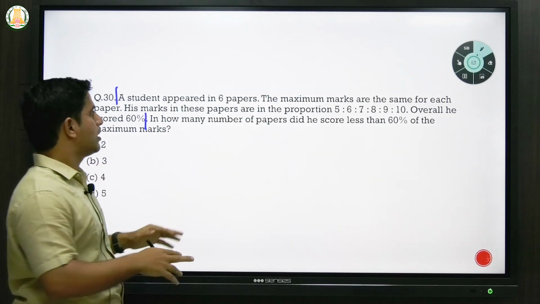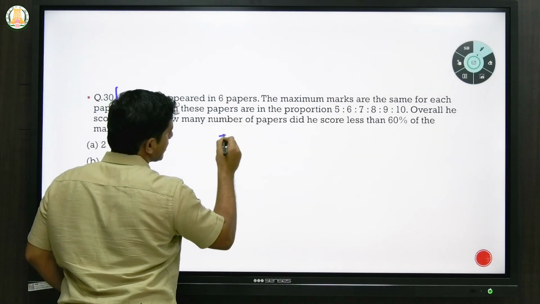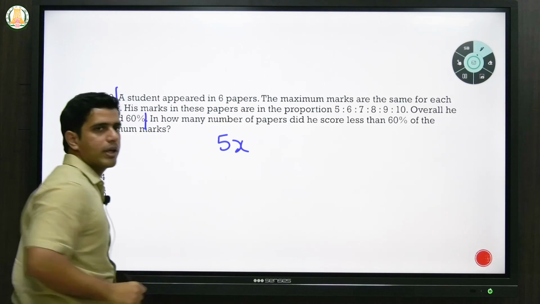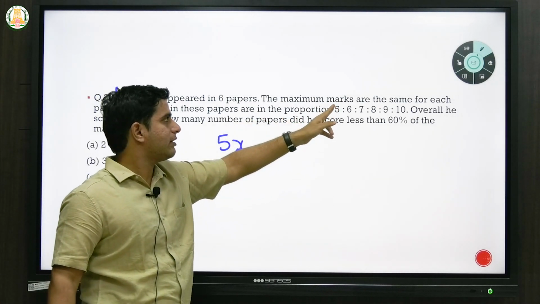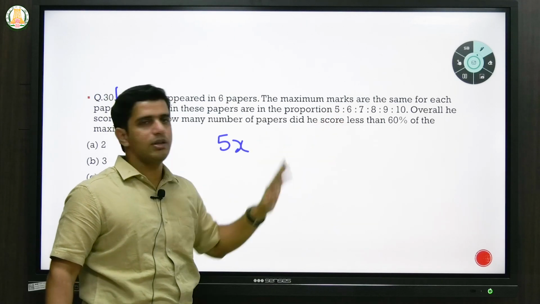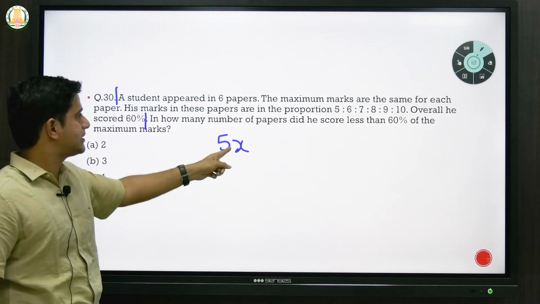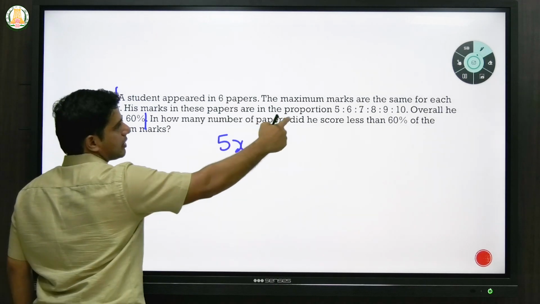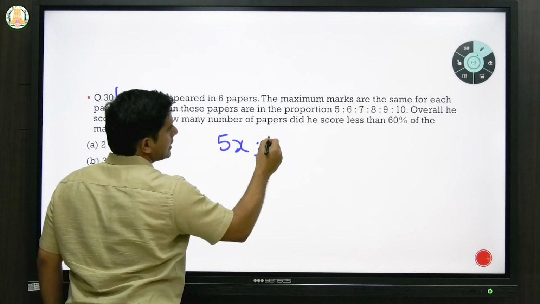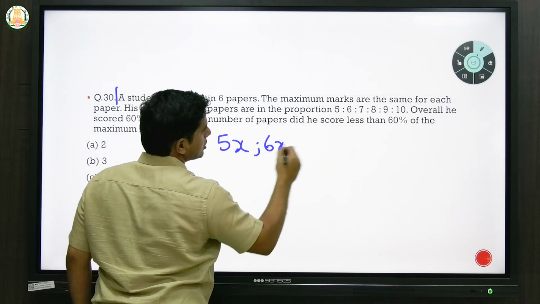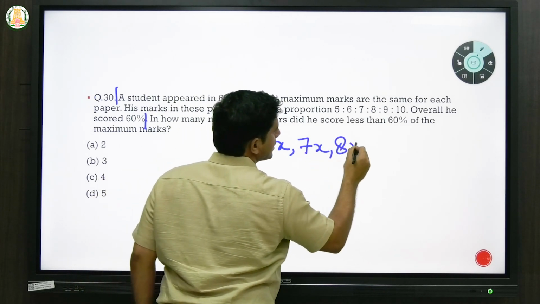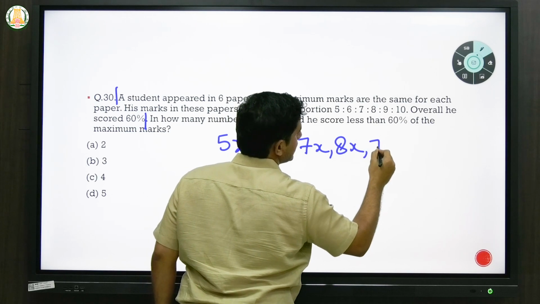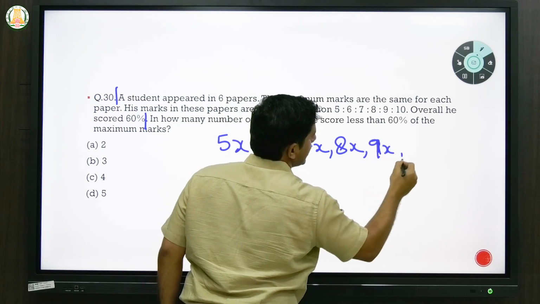So let's assume in subject 1 the marks are 5x, because we don't know whether it is exactly 50 or exactly 500. By virtue of this ratio, in the next subjects he'll score 6x marks, then 7x, 8x, 9x and 10x marks.